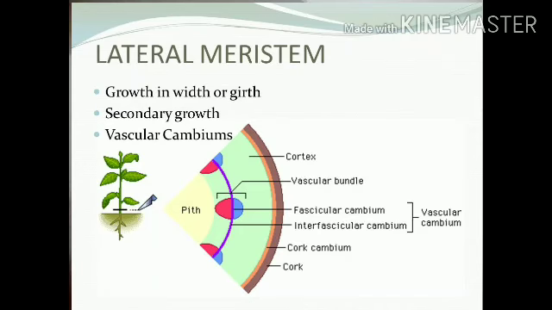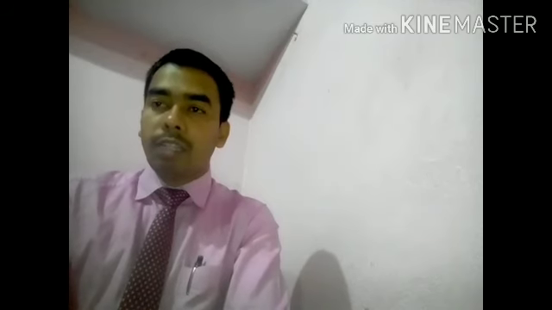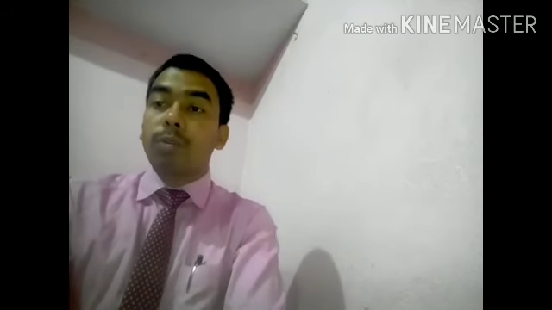The next type of meristematic tissue is lateral meristem. Lateral meristem is found in the stem or shoot system parts. It is found in shoots and is responsible for growth in breadth. It is found laterally on both sides of the vascular system and is responsible for the thickness of the plant parts where this lateral meristematic tissue is found.